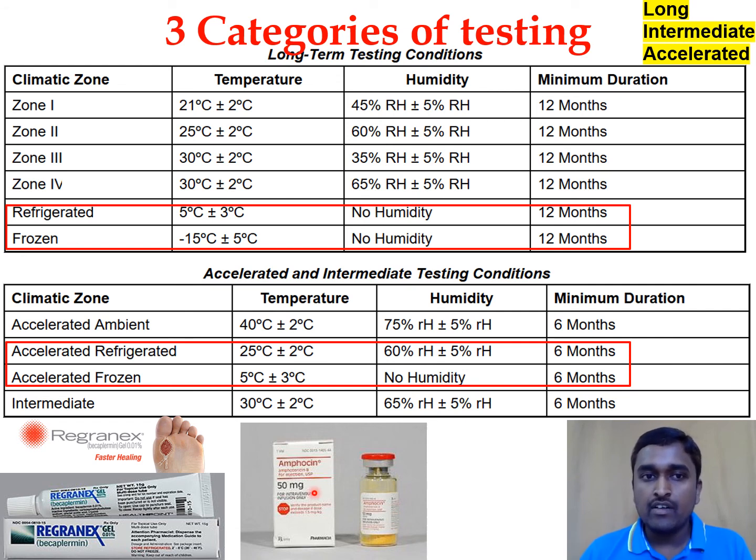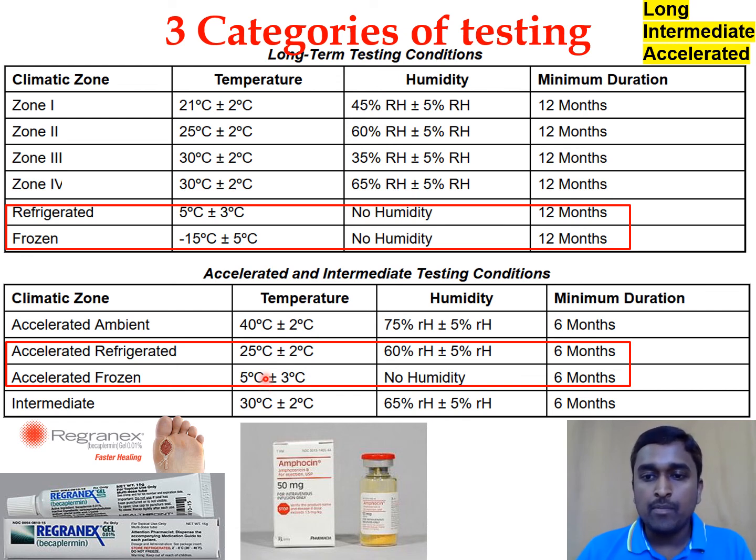So for this kind of drugs, the long-term stability storage conditions will be 5 degrees in the case of refrigerated drugs and minus 15 degrees in the case of frozen drugs. For the intermediate storage conditions, it will be 25 degrees and 5 degrees respectively.